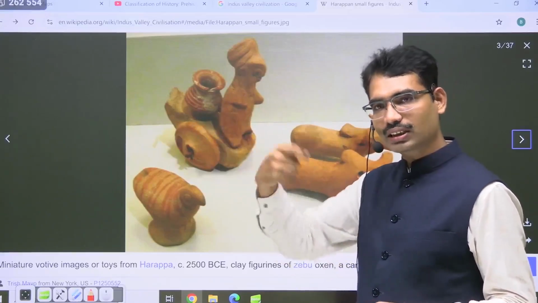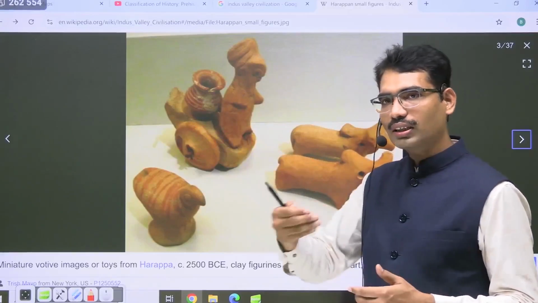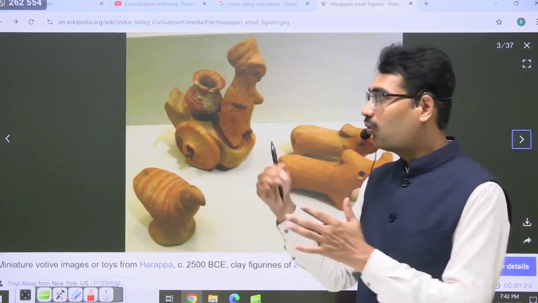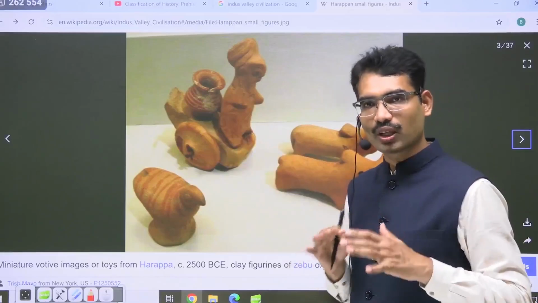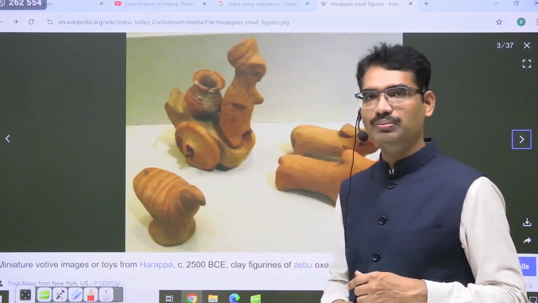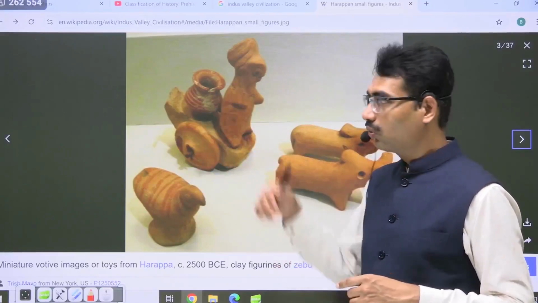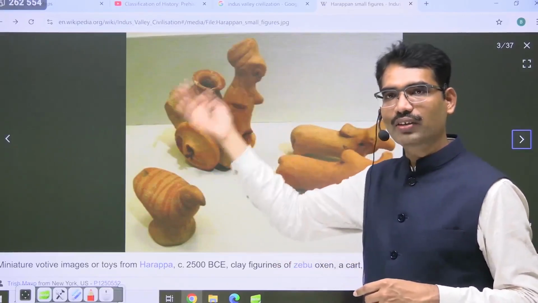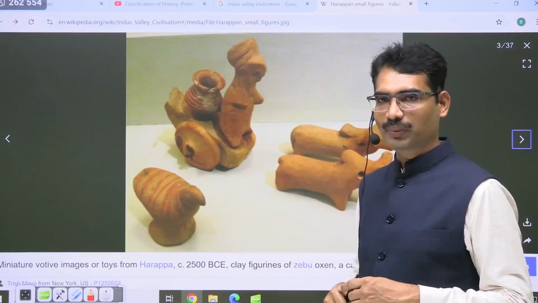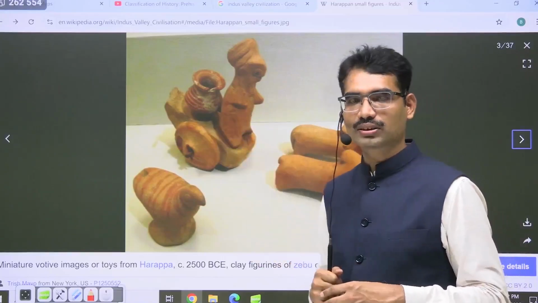That's where there is another question in UPSC: what elements of IVC are continuing even today? Even today we are doing the same style of pottery. Whatever knowledge they have given is still continuing. So that means, were they advanced or are we advanced today?